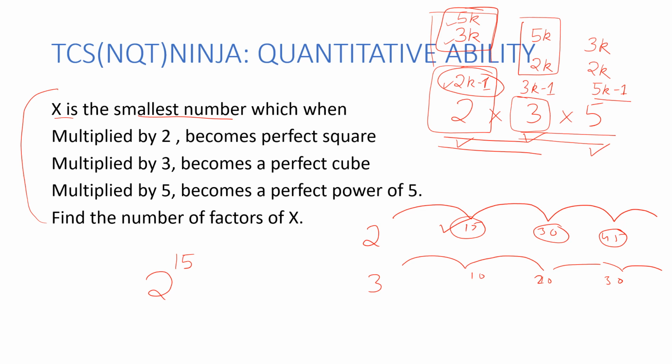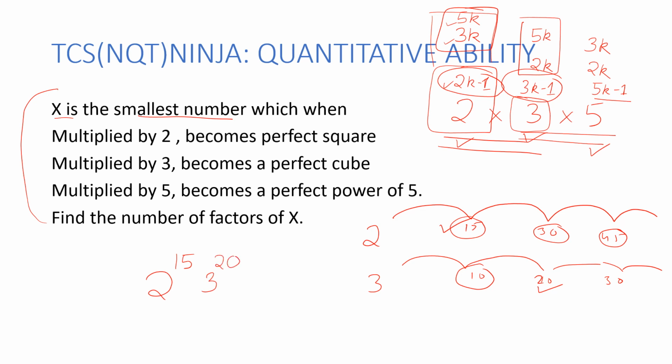And these powers should also be of the form 3k minus 1. So 10 is certainly not 3k minus 1. But if you look at 20, 20 is of the form 3k minus 1, since 3 into 7 is 21, minus 1 is 20. So this has to be 3 raised to power 20.